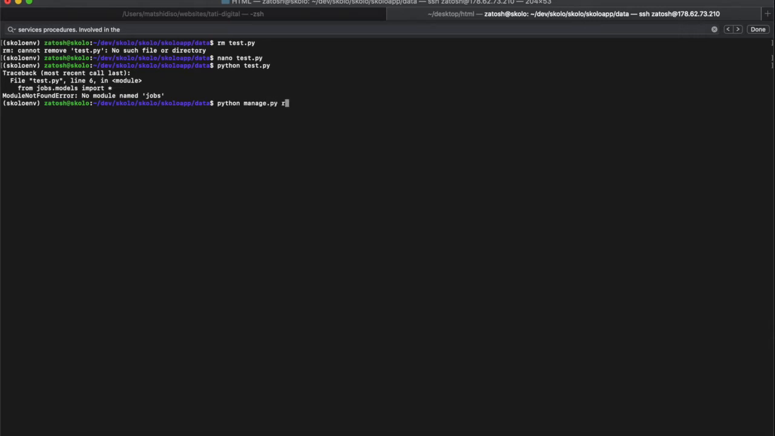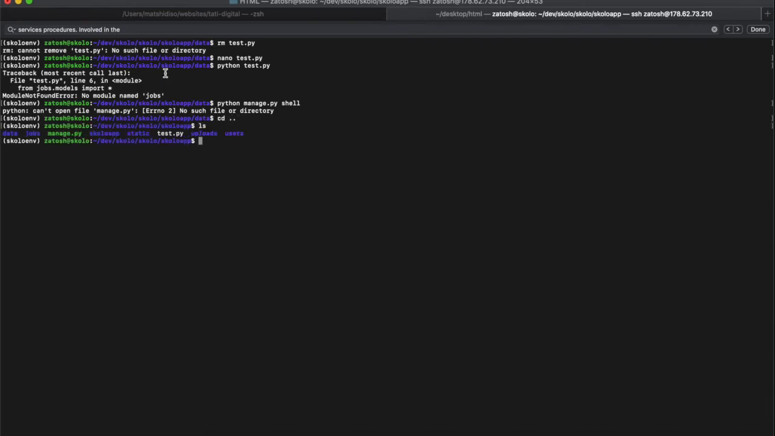runserver, not runserver, shell. So we're calling the shell over here. Okay, so you can't do it in here, sorry. So let's cd out of there. Sorry, I was running this completely not even in the manage.py.